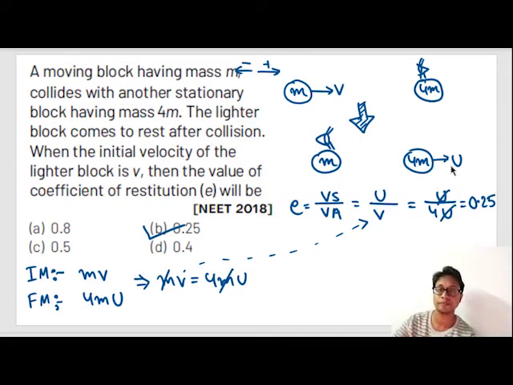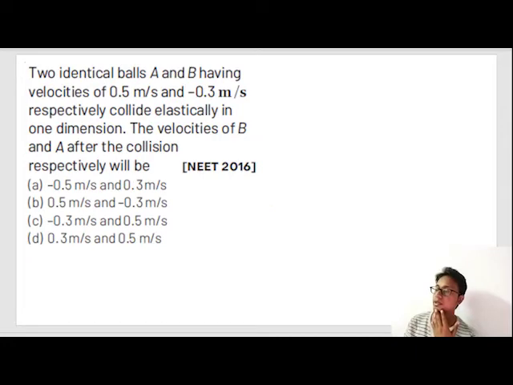Now let's see the next question. Two identical balls A and B having velocities 0.5 meter per second and minus 0.3 meter per second respectively collide elastically in one dimension. The velocity of B and A after the collision will be respectively?